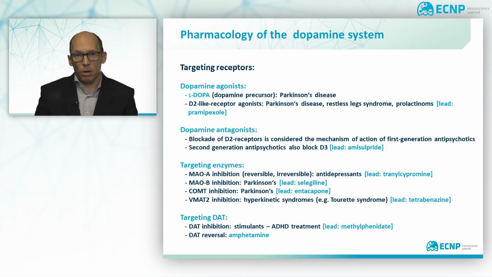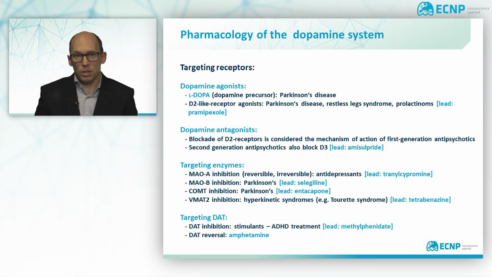receptors. Blockade of the D2 receptor is thought to be the main mechanism of action of first-generation antipsychotics, the most prominent one being haloperidol. Some second-generation antipsychotics also display blockade of the D3 receptor, which is thought to contribute to antipsychotic efficacy. Dopamine metabolism is also a major target for drugs.